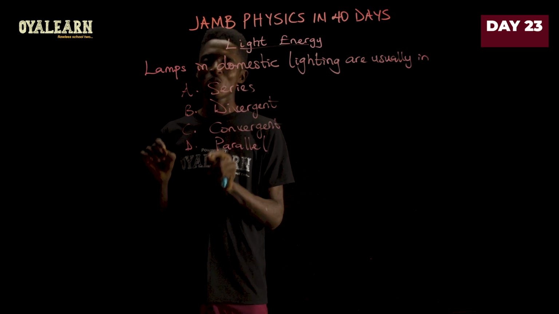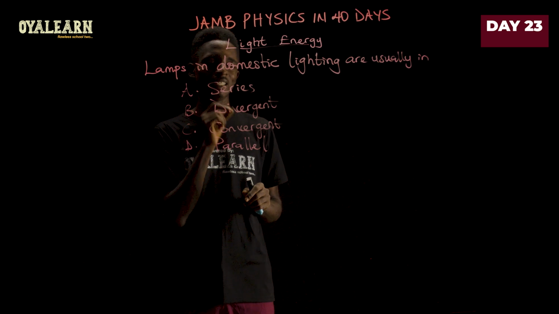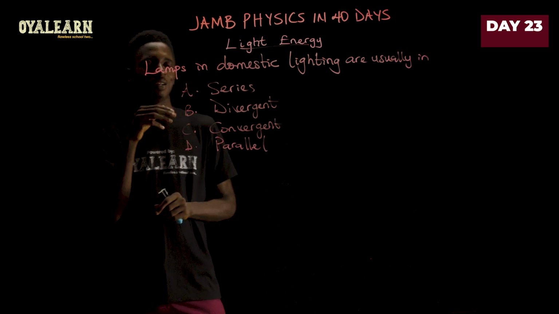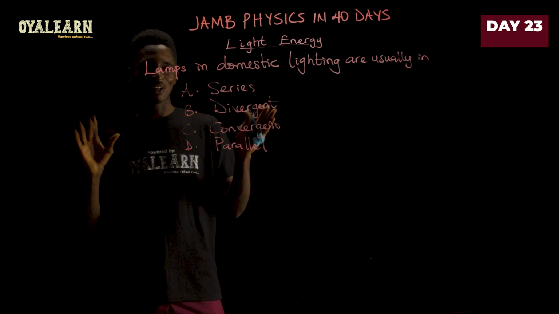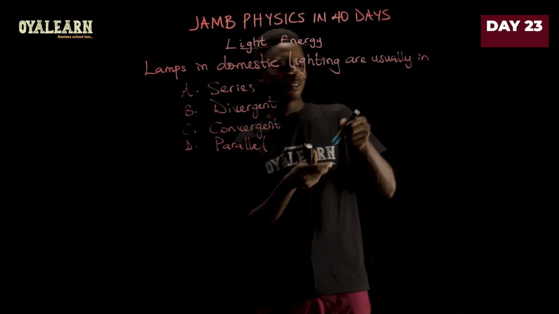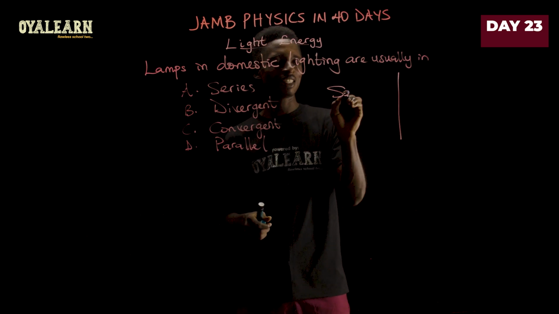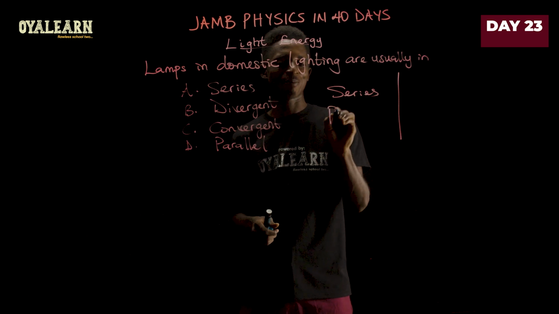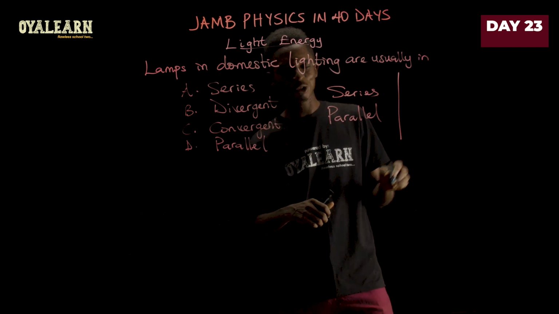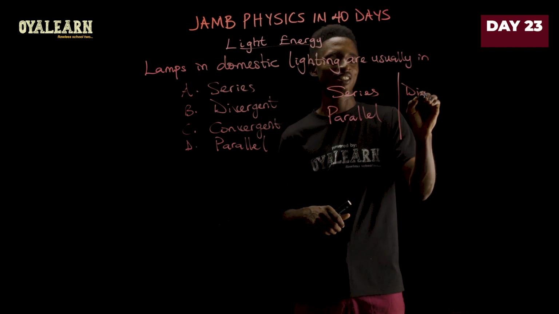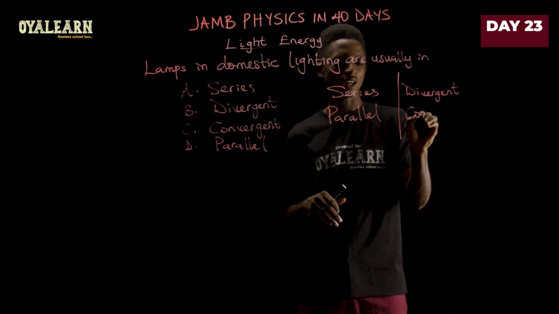Let's take a look at this question. It says lamps in domestic lighting are usually in, and then we have four options here. We have series, divergent, convergent, and parallel. Now let me break this down to you. So I'm going to break it into groups of two. In the first group, we're going to be having series and then parallel. While in the second group, we're going to be having divergent, and then we're going to be having convergent.